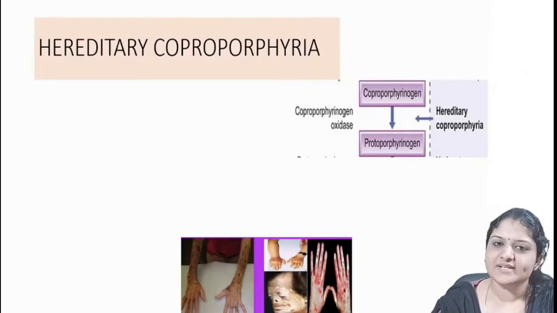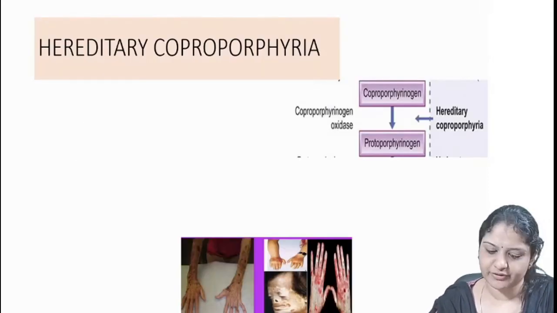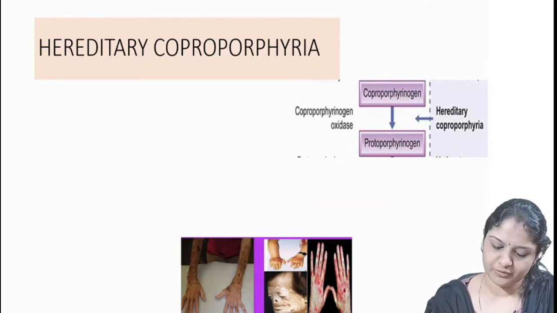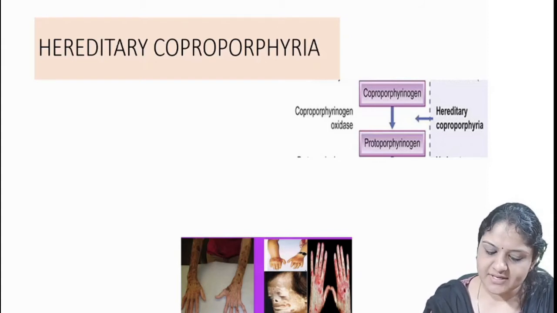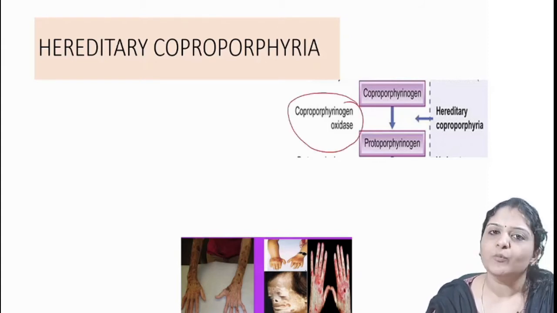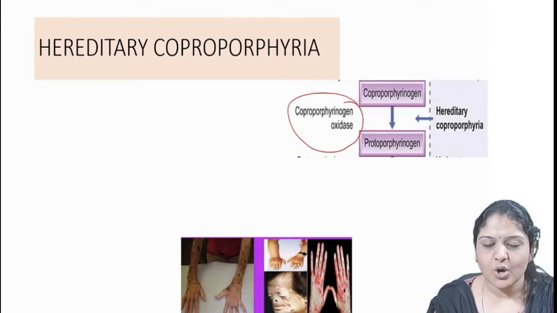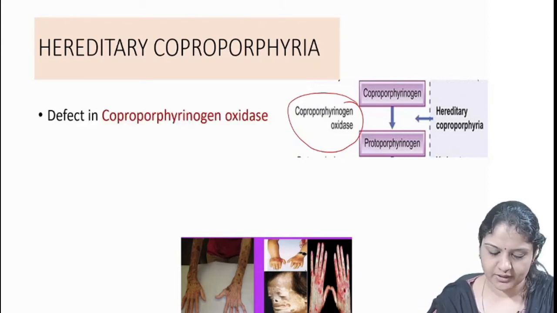Okay, we can discuss hereditary coproporphyria. In hereditary coproporphyria, the synthesis of protoporphyrinogen is not occurring. That is, there is a defect in the enzyme coproporphyrinogen oxidase. So this oxidation reaction is not occurring.